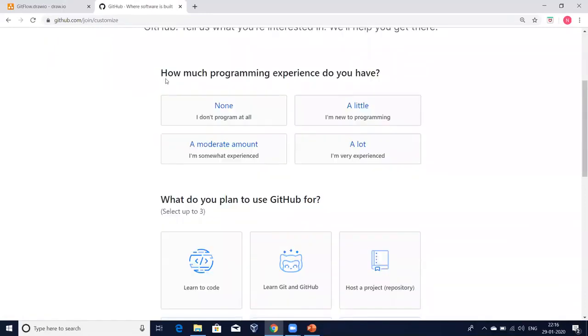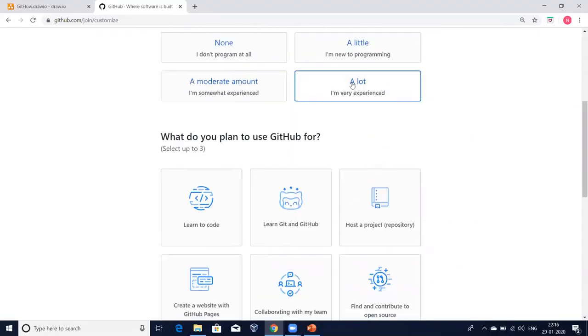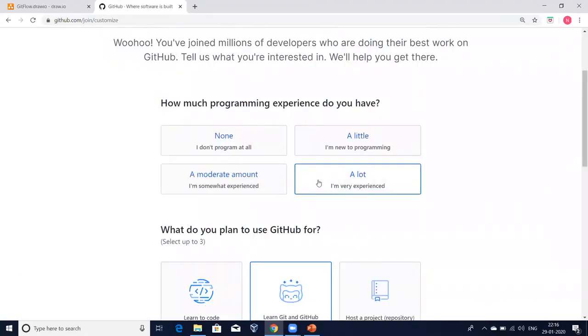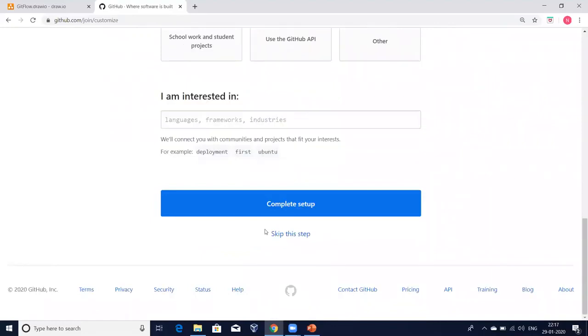These are optional. It is asking how much programming experience you have: none, moderate, a lot. Whatever you want, you can choose. I'm choosing a lot. What do you plan to use GitHub for? You can choose an appropriate option here. We are going to learn, right? So I'm going to choose this option, learn Git and GitHub. If you don't like to give these options, at the end you have an option called skip this step. Anyways, I already selected, so let me click on complete setup.